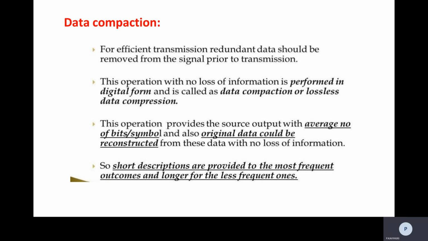This operation also provides a source output with an average number of bits per symbol, and the original data can be reconstructed from this data with no loss of information. So without the loss of information, we will get the original message. Short descriptions are provided to the most frequent outcomes and longer ones to the less frequent ones. So that is about data compaction.